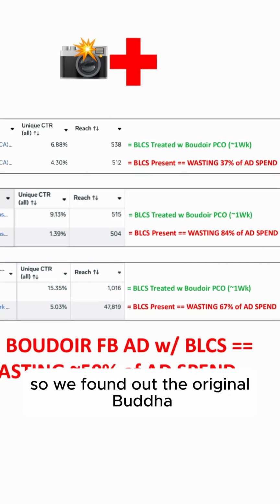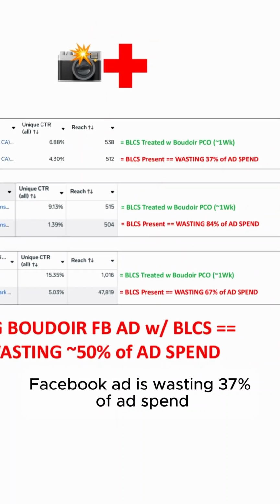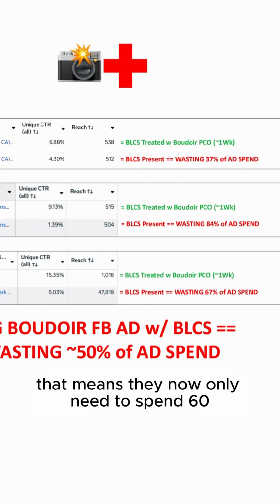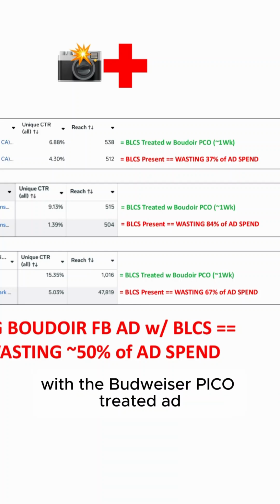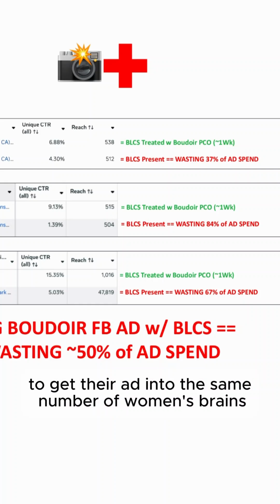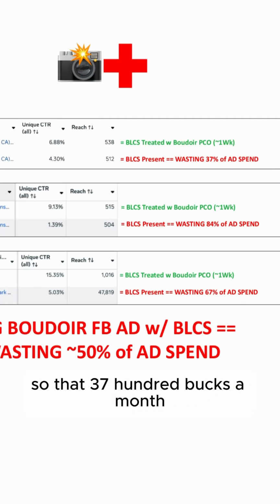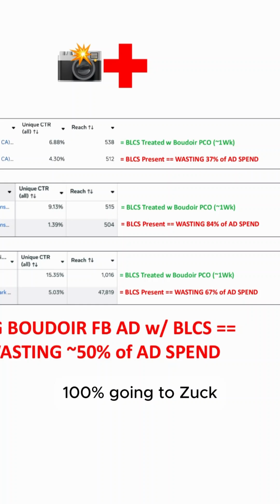So we found out the original Boudoir Facebook ad is wasting 37% of ad spend. That means if they're spending 10 grand a month on the original Boudoir Facebook ad, they now only need to spend 6,300 bucks a month with the Boudoir Pico treated ad to get their ad into the same number of women's brains. So the other 3,700 bucks a month is literally doing zero for them. 100% going to Zuck.